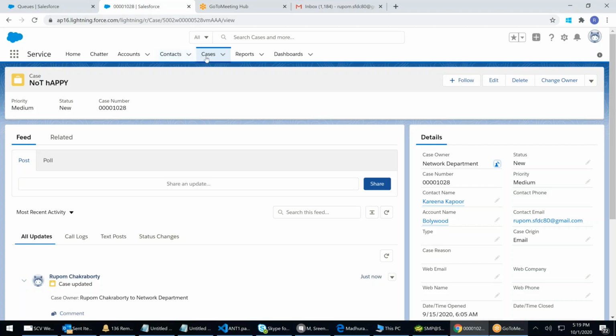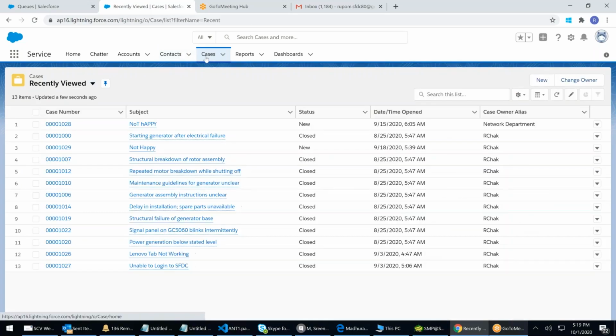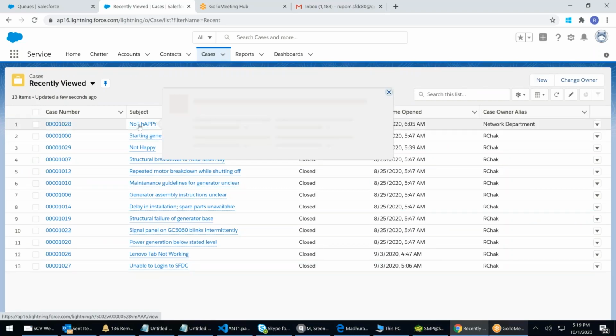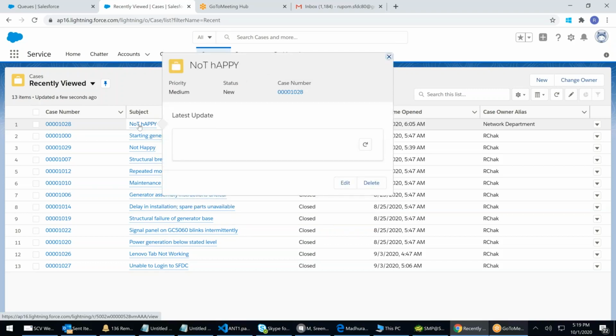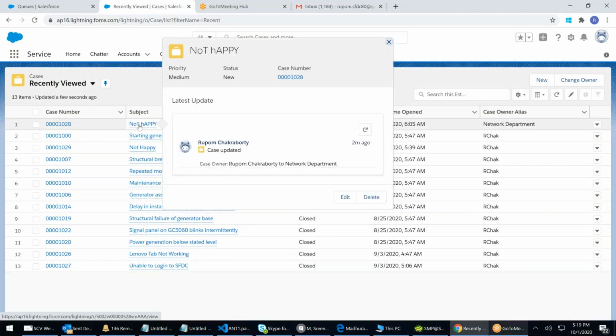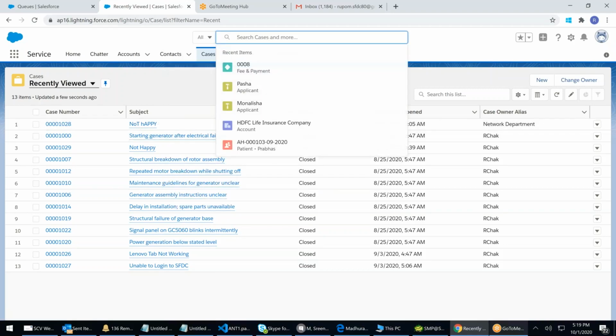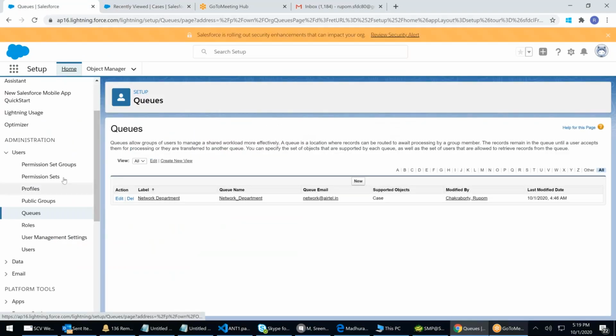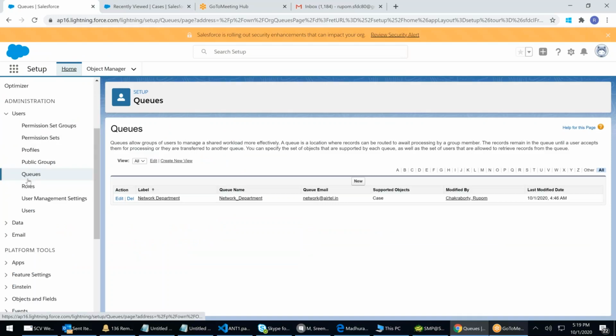No, I want a case to be assigned directly. I'm not sure whether, if I assign to a queue, somebody will pick this up or not. It'll be lying in the queue. Everybody will be picking others, they will not pick up that particular case. I want an auto assign to happen. Where can auto assign be done?